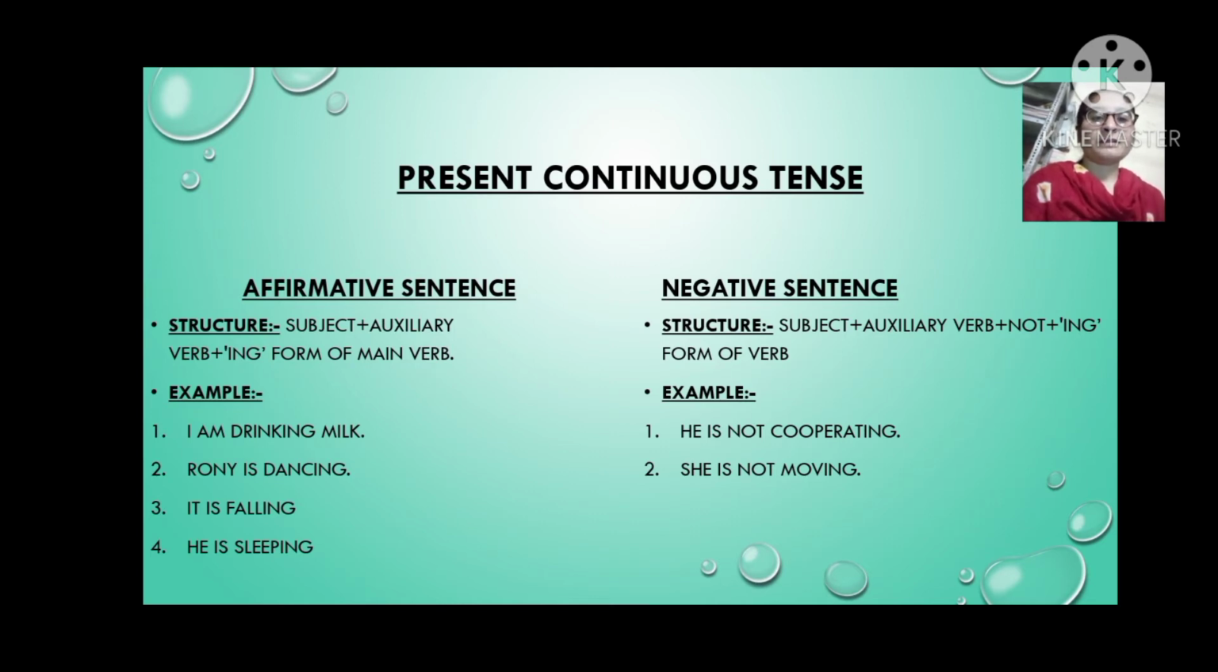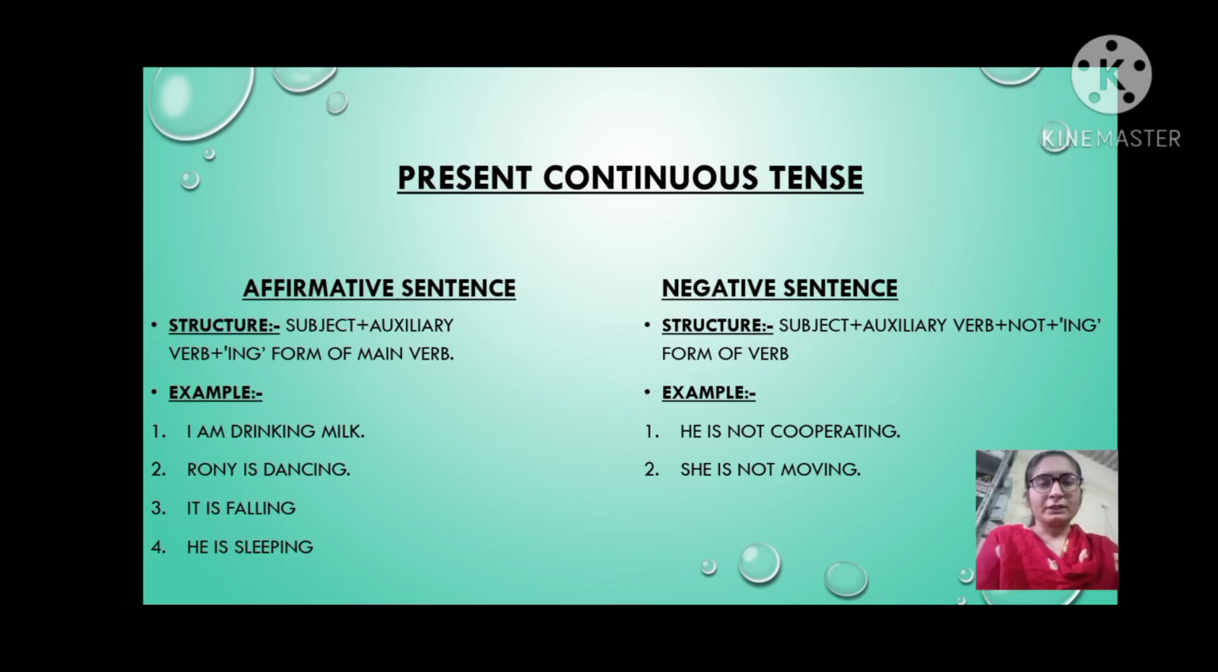So that means the ing form of dance. Third example is it is falling. Here the word it is a subject, then is the auxiliary verb, and falling is the ing form of fall. Then fourth example, he is sleeping. Here he is subject, is auxiliary verb, and sleeping is the ing form of sleep.